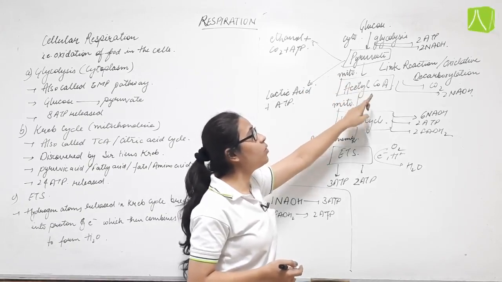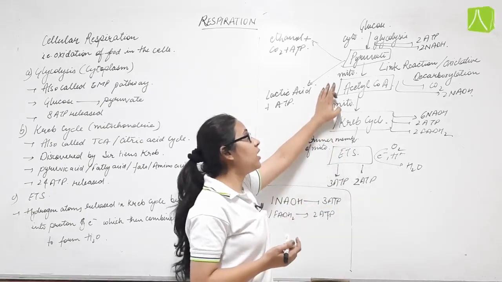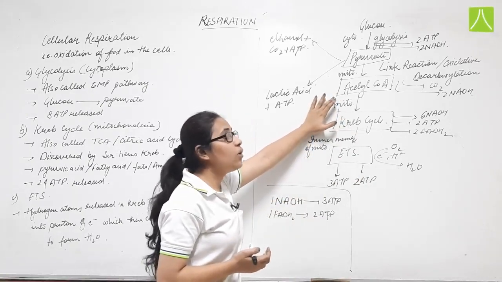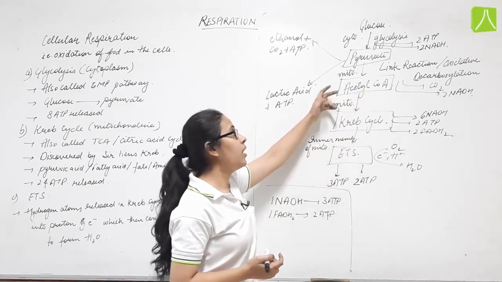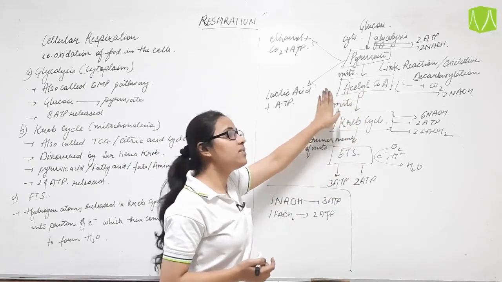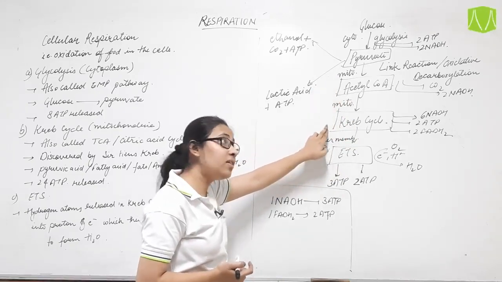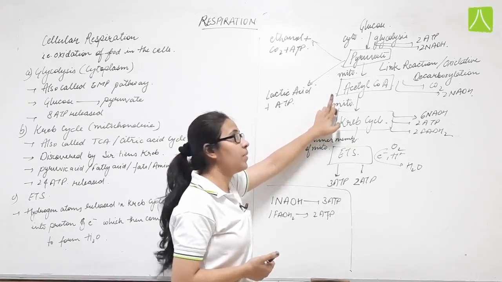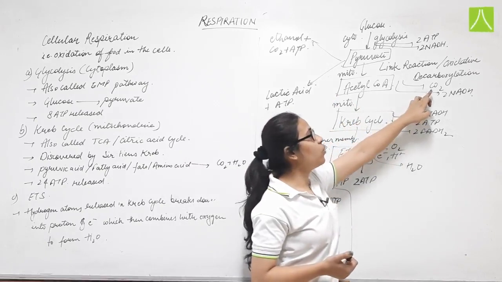Now this pyruvate undergoes the link reaction, or oxidative decarboxylation, which occurs in the mitochondria of the cell. Acetyl coenzyme A, which is formed as a result of the link reaction, is an intermediate step between glycolysis and the Krebs cycle. Pyruvate does not enter directly into the Krebs cycle. First, it has to undergo the link reaction in order to form acetyl coenzyme A.